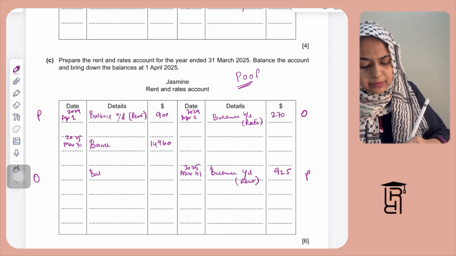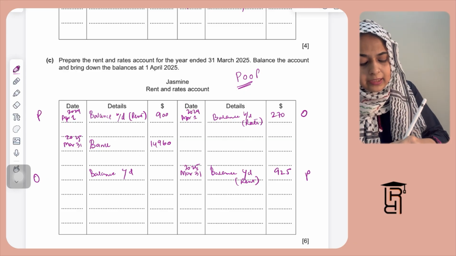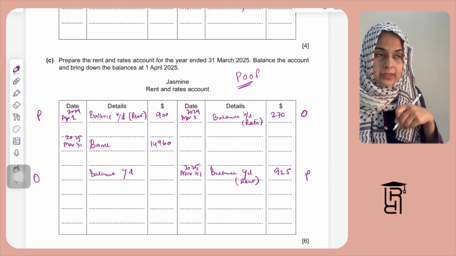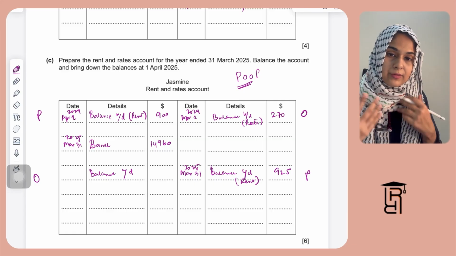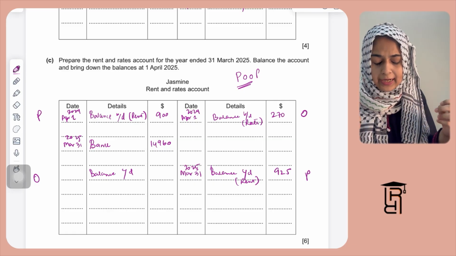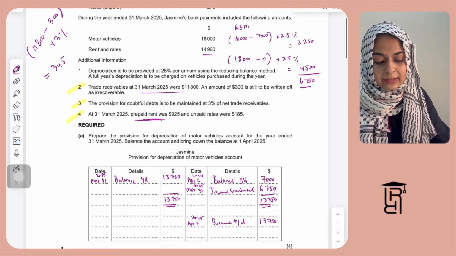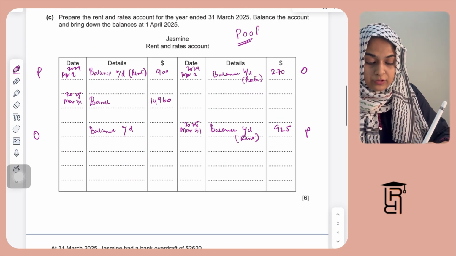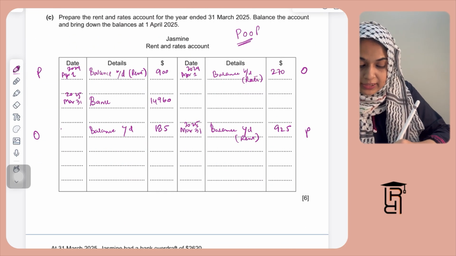And then I'm going to write balance carried down for rates on the debit side. This is owing carried down, that balance for owing for rates. So this year there was some service that we have taken, but we haven't paid the full amount for that. That becomes my owing, unpaid rates, which is 185. So I'm going to write here 185, and March 31, 2025.